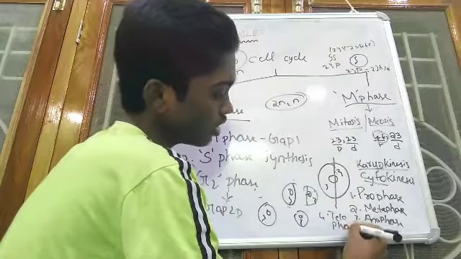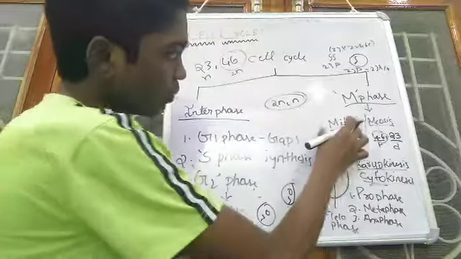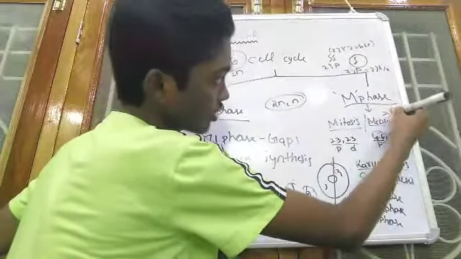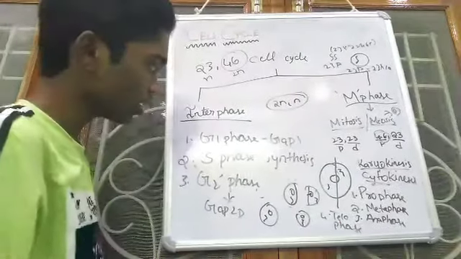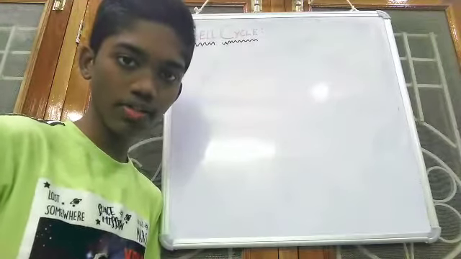After the division of the nucleus, the cytoplasm also gets divided. This is the process involved in mitosis. And in meiosis, there are mainly 2 stages that help in the process of division. So this is the introduction. If you are still confused now, then I will tell you the sequence.